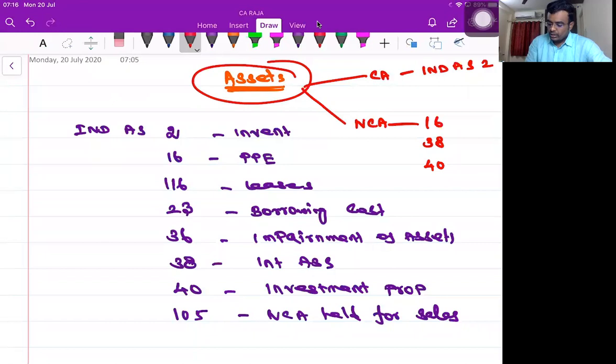So current assets, Ind AS 2; non-current assets, 16, 38, 40. If you see, there is a common standard for 16 and 38, that is nothing but 36. 36 is a common standard for 16 as well as 38. Tangible assets also can be impaired, intangible assets also can be impaired. 40 is a different asset. Non-current assets held for sale, that's also a fixed standard.